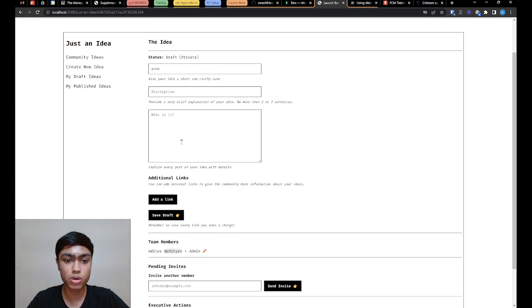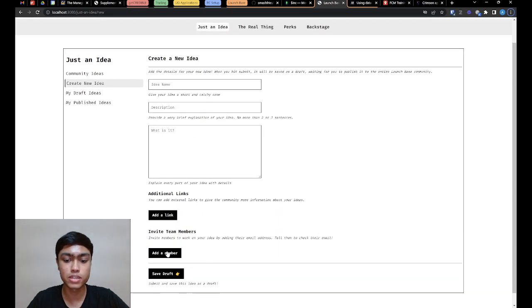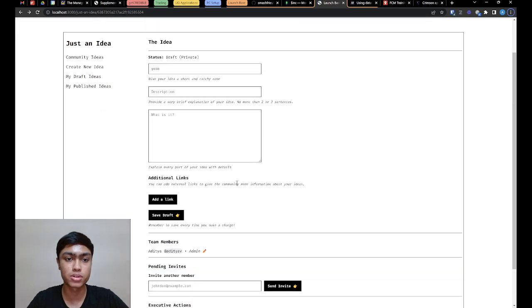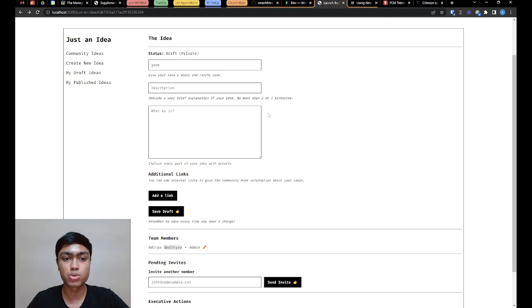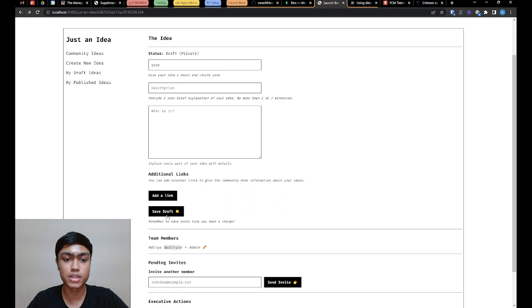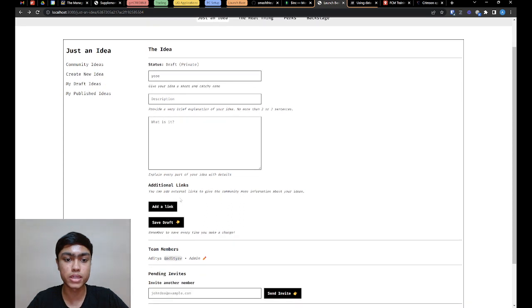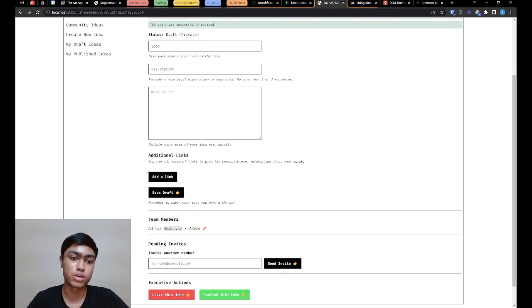Basically this form and structure is the same as the create new idea. Whatever you see over here is pretty much the same. The only difference is we don't have the invite team member section. That's pushed to a different section. So it loads the data, it populates all of this, and then you're good to go. All the functionality is the same. You can add links like this, delete links, and then you can save them. Once it saves, we get the success message saying that it was successfully updated. Everything works as you expect it to.